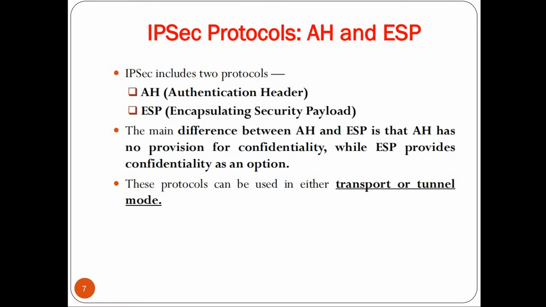Next, we will study the IPsec protocol in detail. So, IPsec includes two protocols, AH and ESP. AH is called authentication header and ESP is called encapsulating security payload. The main difference between AH and ESP is that AH has no provision for confidentiality, while ESP provides confidentiality as an option. It means that AH does not provide encryption of the packet, while ESP provides encryption as an option. Meaning if we want, we can use it. Now these protocols can be used in either of the two modes, that is transport mode or tunnel mode.